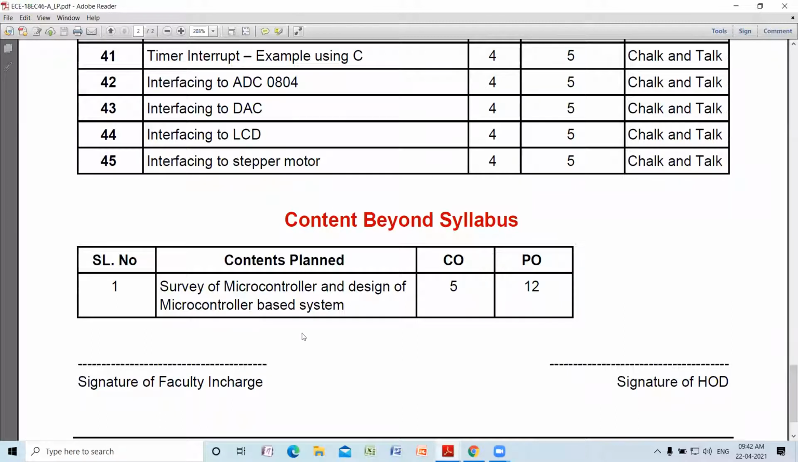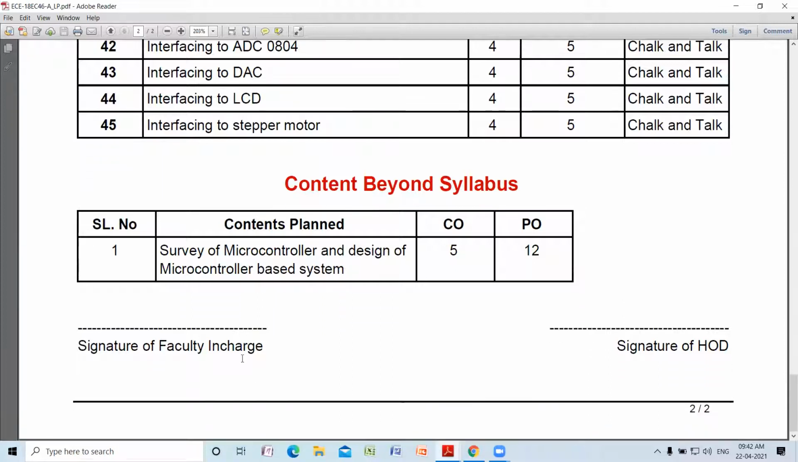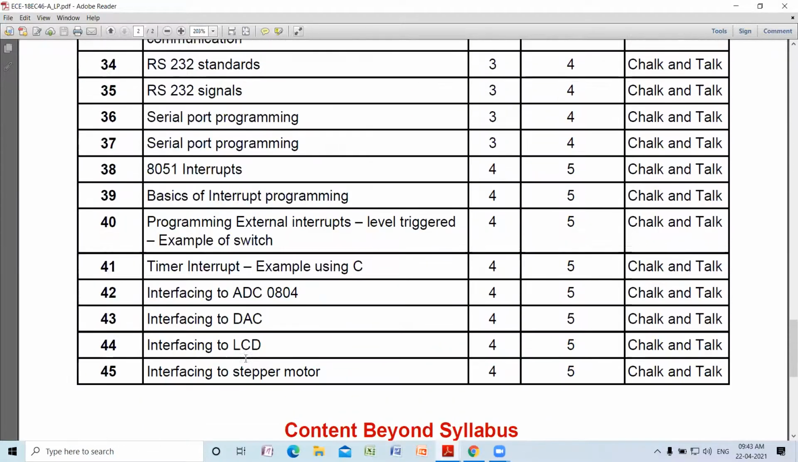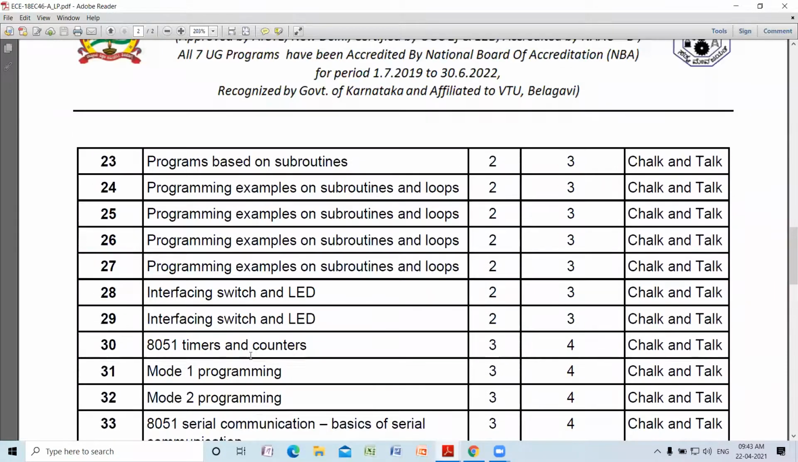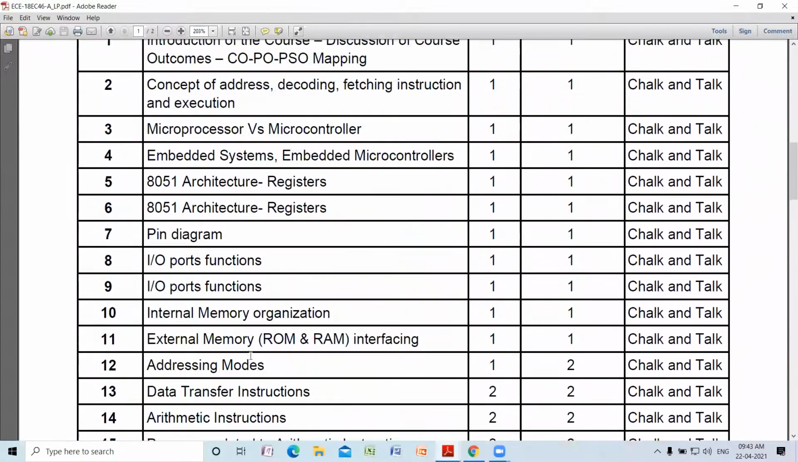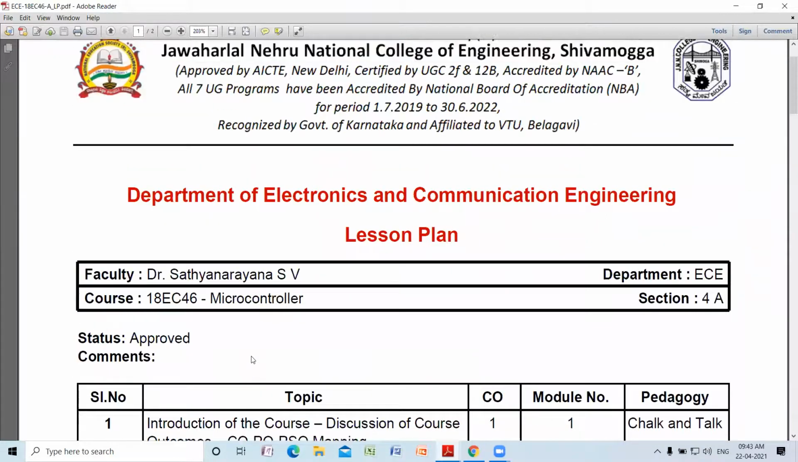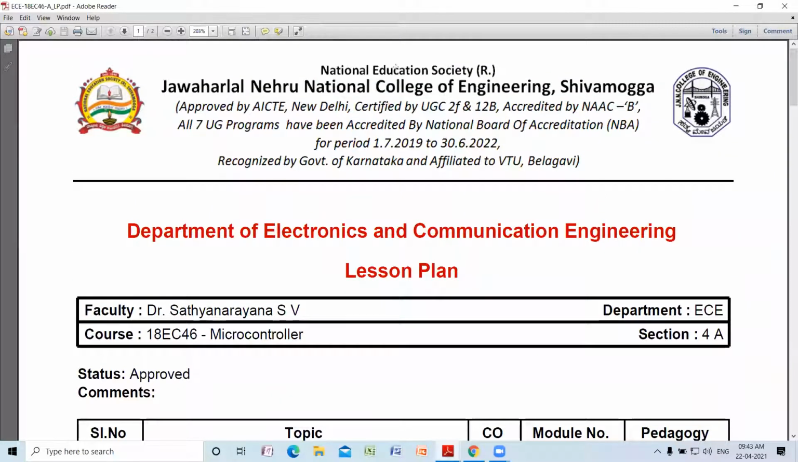Even content beyond the syllabus also we have planned. We are going to give you an assignment where you have to survey the various types of microcontrollers and finally choose a microcontroller of your interest, Google it out, learn the programming aspect and finally submit a report. So this is what we have planned as content beyond syllabus, which you can do as an independent study. So this is about the lesson plan we have made for the complete course.